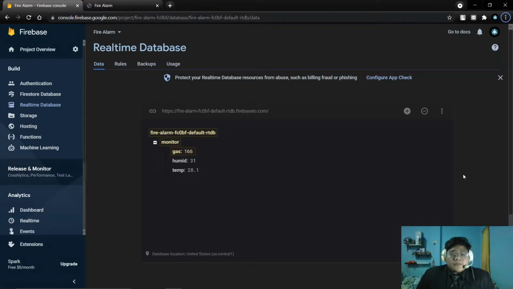And now I'm going to explain the code and the demonstration. First, this is our real-time database. We made our database from Firebase, and this is our database, and this is our child. As you can see, monitor, gas, humidity, and temperature.